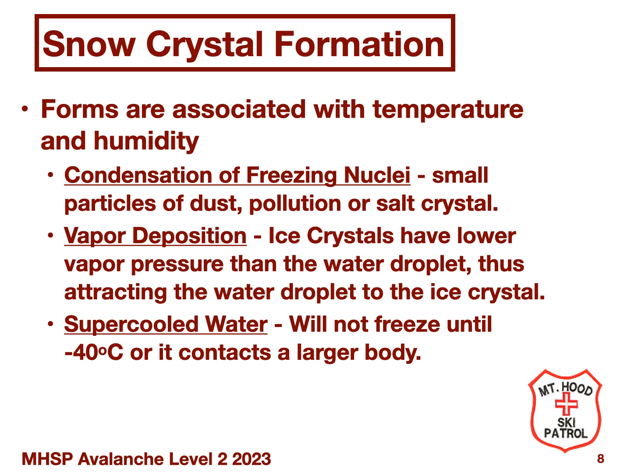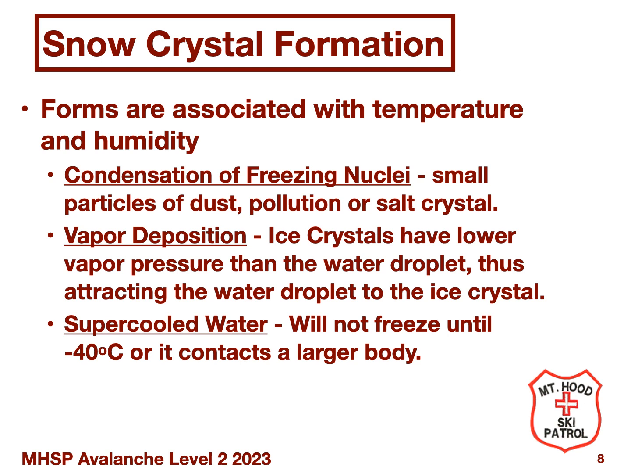The first form, condensation of freezing nuclei, is the most common for snow formation. Water vapor condenses on small particles of dirt, dust, or other material in the air. These small particles act as a seed for snow crystal formation. The second form is vapor deposition. Once ice crystals form, they will attract water droplets. These water droplets then freeze on the ice crystal, and the ice crystal grows. This is how we get graupel or hail.